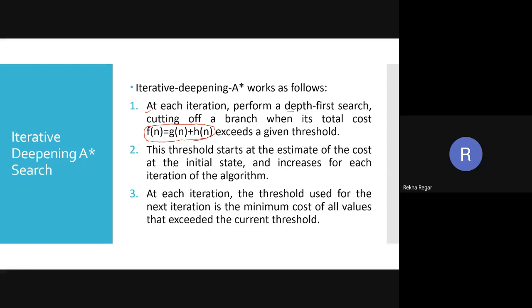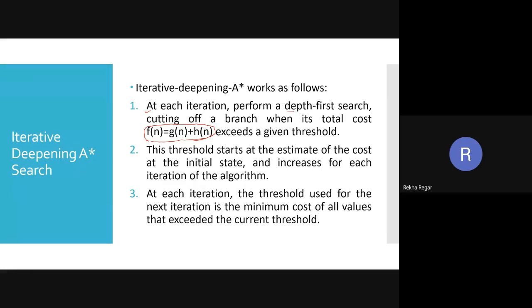The threshold starts at the estimate of the cost at the initial state and increases for each iteration of the algorithm. At each iteration, the threshold used for the next iteration is the minimum cost of the values that exceeded the current threshold.